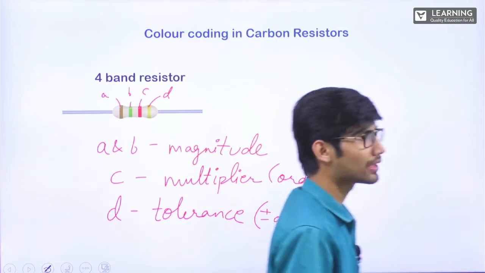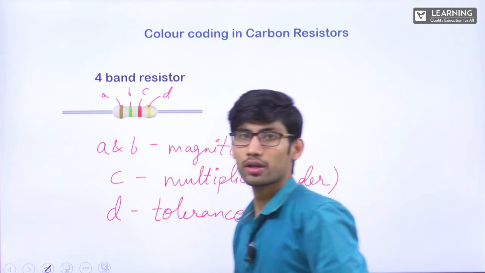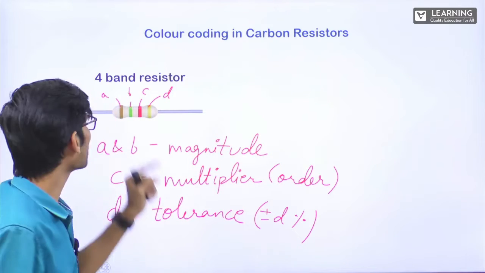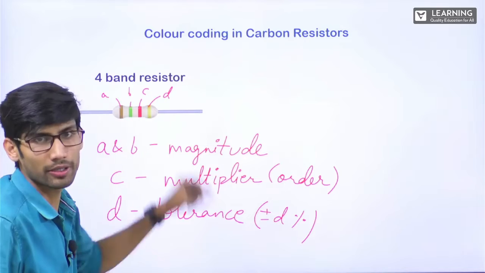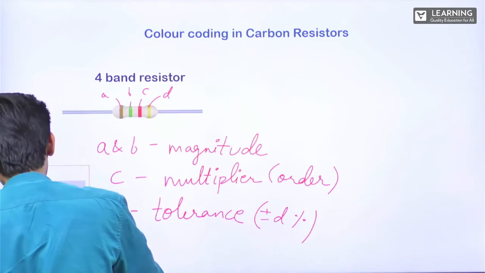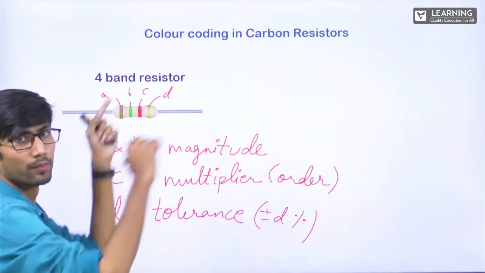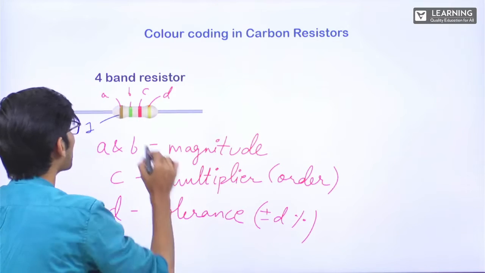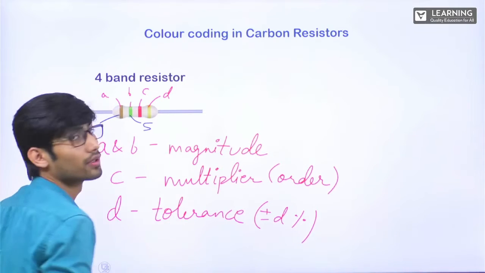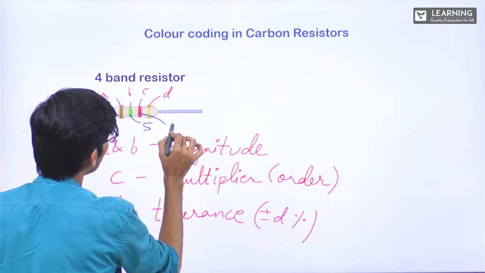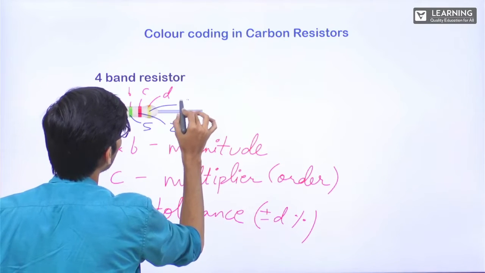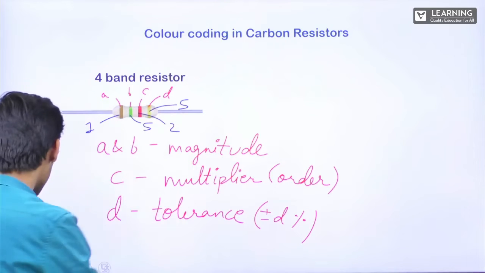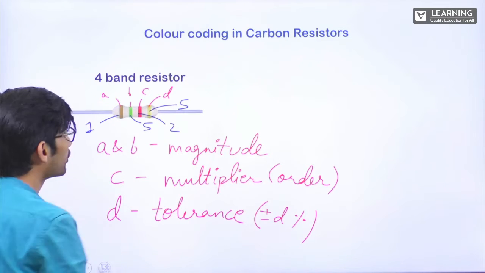Okay. How do we write this? Suppose these are four different colors. A will be representing some number, B will be representing some number. Let's say this brown represents 1. Green 5, red 2, and gold 5. So what does this mean? How do we write the value of resistance?